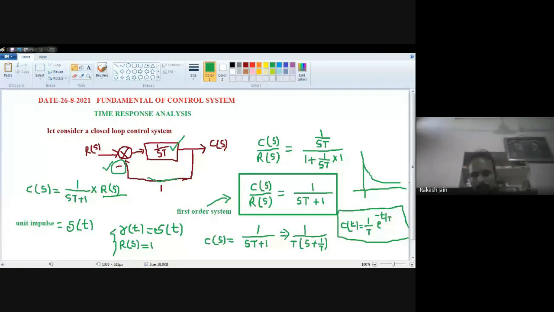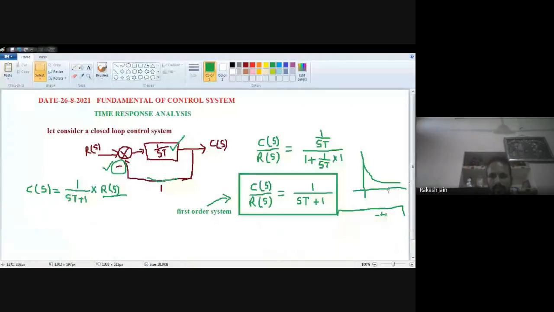Yes. Very good. Now I am going to show you the unit step analysis. This is the unit impulse analysis. Now we have to see the unit step analysis for this first order system.